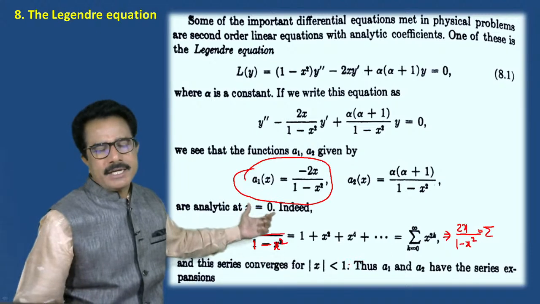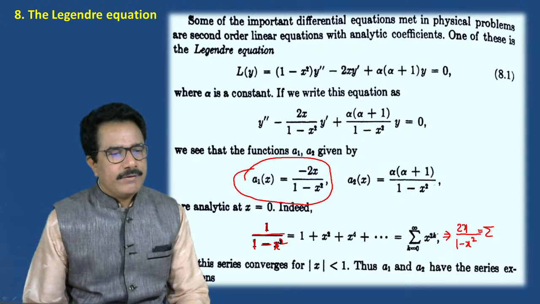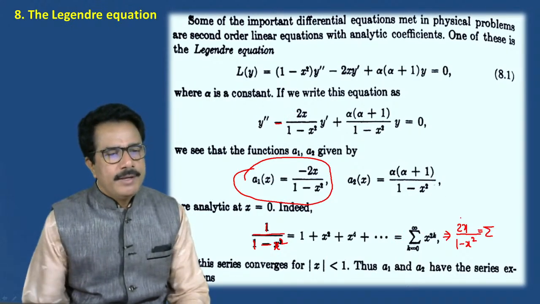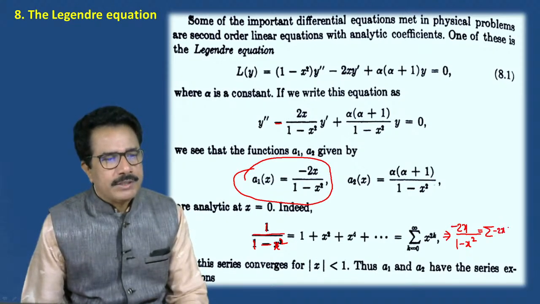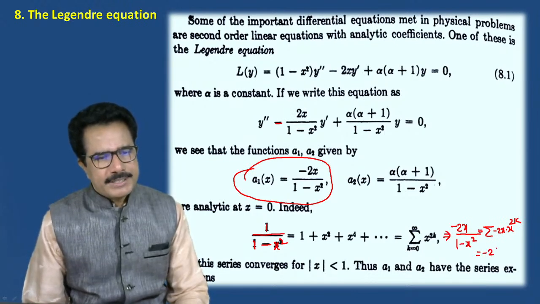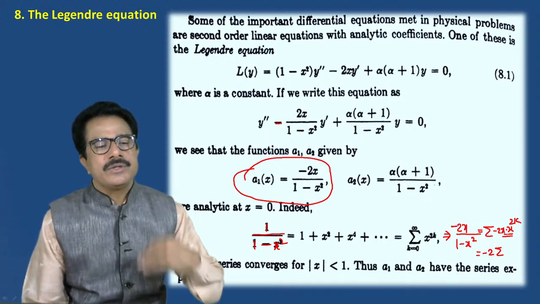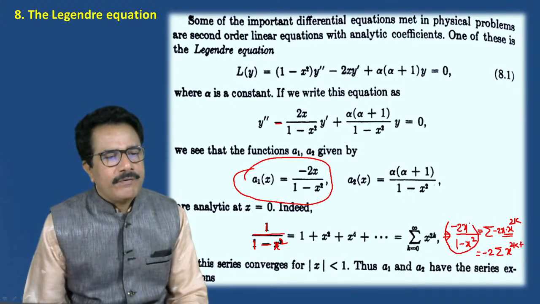What do we have to do here? On both sides we have to multiply by 2x in the summation form. How much to multiply? Minus 2x. Look here, multiply by minus 2x, so minus 2x into x raised to 2k. So this minus 2 can be written as it is in the summation. We can write x into x raised to 2k, meaning x raised to 2k plus 1, and this is a1 of x.